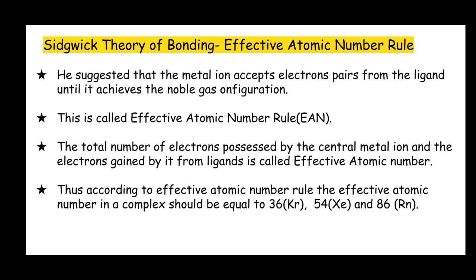And he suggested that the metal ion accepts electron pairs from the ligands until it achieves the nearest noble gas configuration, and this is known as the effective atomic number rule. The total number of electrons possessed by the central metal ion and the electrons gained by it from ligands is called the effective atomic number. Thus, according to the effective atomic number rule, the effective atomic number in a complex should be equal to 36, 54 or 86.